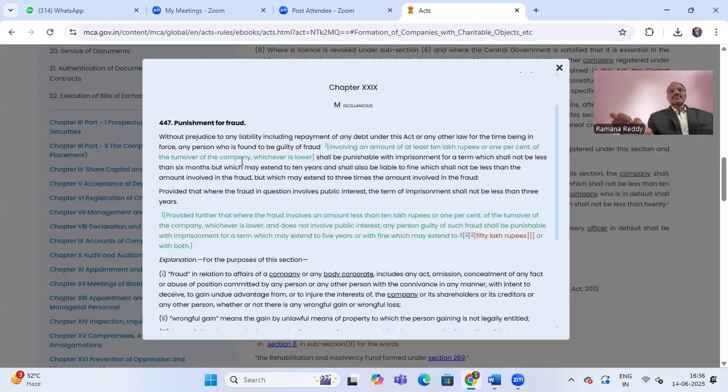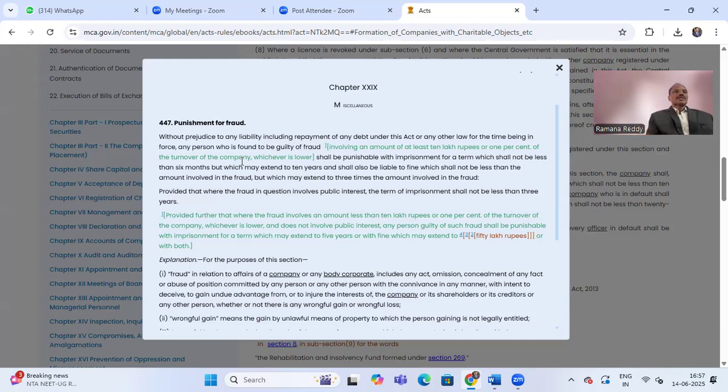Without prejudice to any liability, including repayment of any debt under this Act or any other law for the time being in force, any person who is found to be guilty of fraud involving an amount of at least 10 lakh rupees or 1% of the turnover of the company, whichever is lower, shall be punishable with imprisonment for a term which shall not be less than 6 months, but which may extend to 10 years, and shall also be liable for fine, which shall not be less than the amount involved in the fraud, but which may extend to 3 times the amount involved in the fraud. So this is very serious.